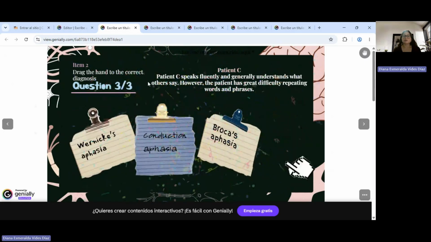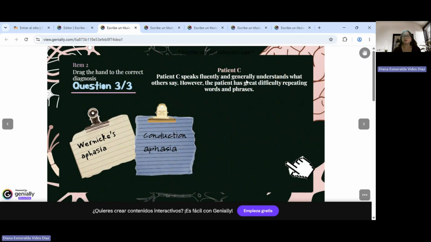All right, and last, patient C speaks fluently and generally understands what others say. However, the patient has great difficulty repeating words and phrases. This is conduction aphasia because the speech and comprehension are relatively preserved, but the patient has difficulty repeating words or phrases. And this type of aphasia is associated with damage to the arcuate fasciculus.